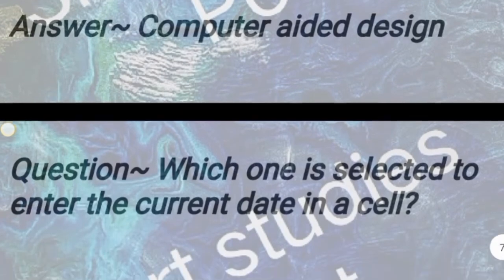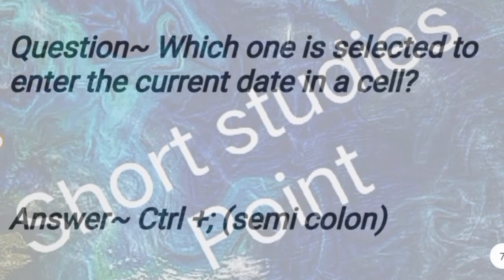Next question: dash can be connected together to form personal computer? Answer: network. Next question: what is the meaning of CAD? Answer: computer aided design. Next question: which one is selected to enter the current date in a cell? Answer: control plus semicolon.